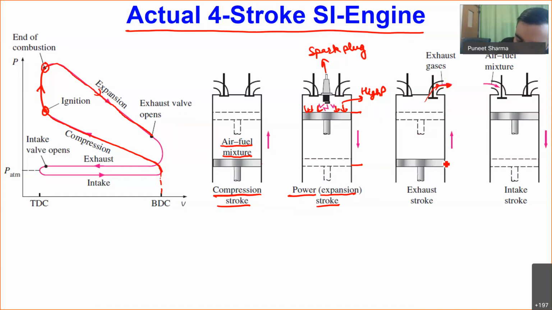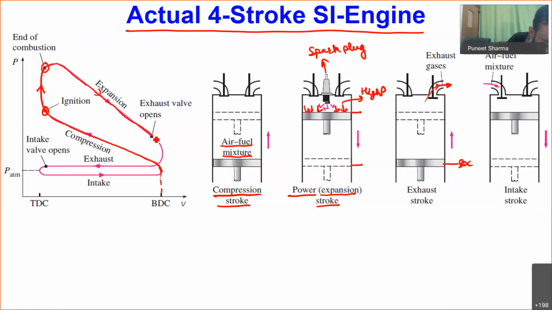We also move the piston from BDC to top dead center. So we move the piston from bottom dead center to top dead center in the upward direction. As we move the piston in the upward direction, whatever gases we are having inside this cylinder will actually be moving out. Okay, so that process we call the exhaust process.